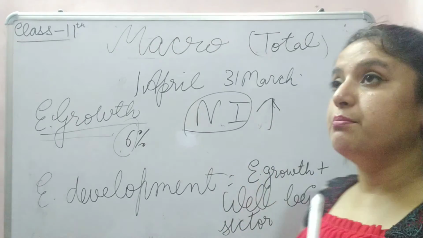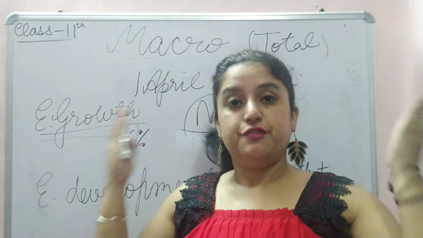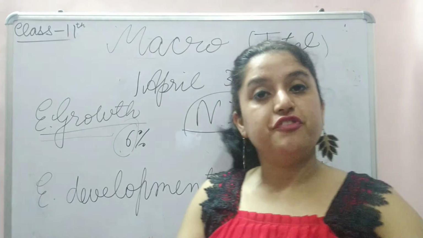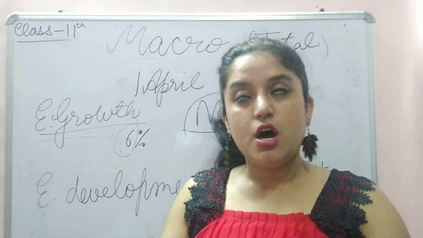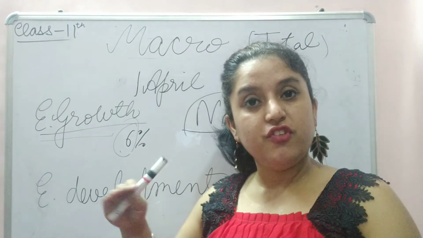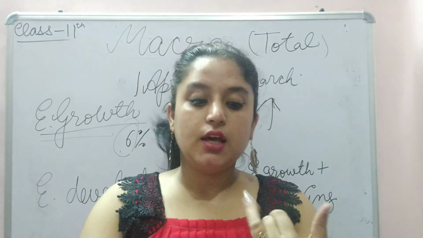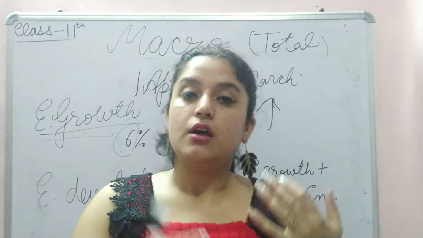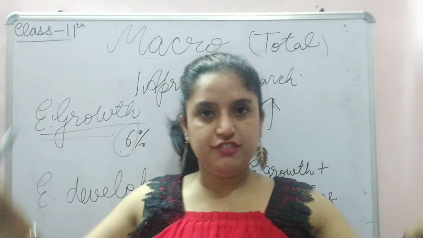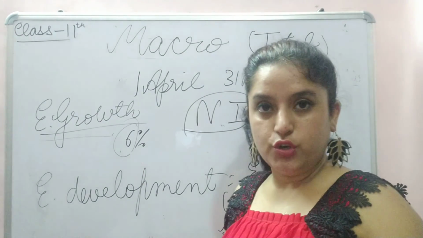See kids, we did microeconomics, we did macroeconomics, we studied the definition of economics. This is the first chapter of 11th class Maharashtra board, basic concepts of economics. One by one everything is explained. In micro, the individual person, his income, his saving is studied. But in macro, collectively everything is studied, right? Because it's a very new class for you, commerce.